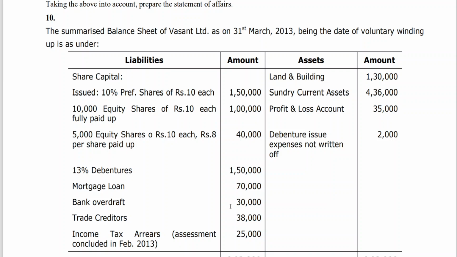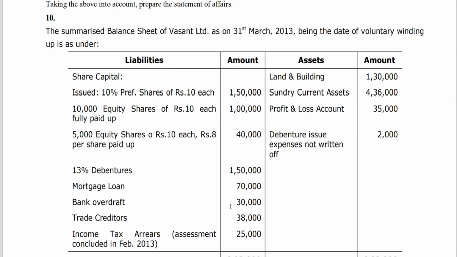payment to debenture holders, including any interest, any surplus which is left will be taken over by the liquidator. The assets which have not been realized by the receiver will subsequently be realized by the liquidator. So that means you have two statements. One is prepared by the receiver for making the payment to debenture holders. The other statement is prepared by the liquidator.